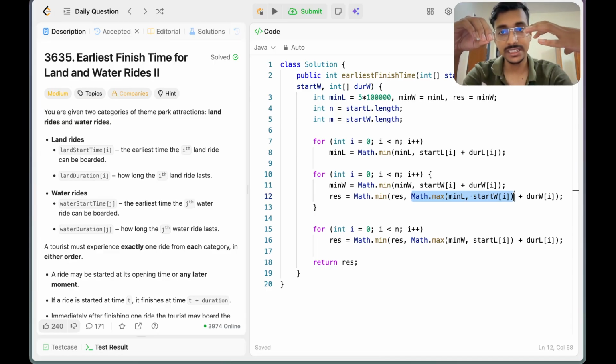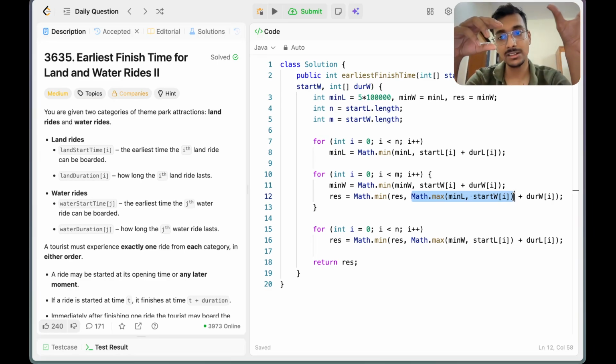If it is greater, I am considering the maximum value among them, plus the duration. This combined makes the actual answer.